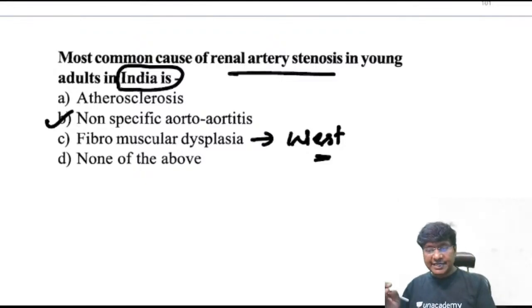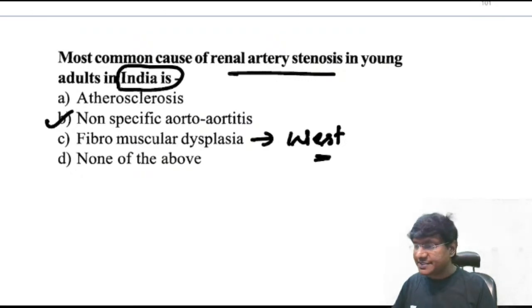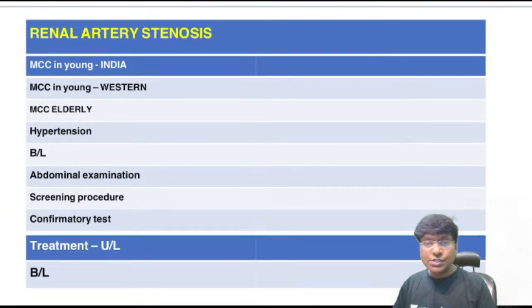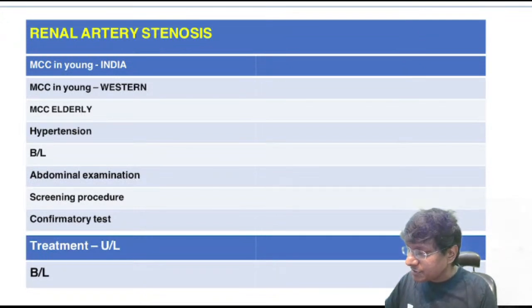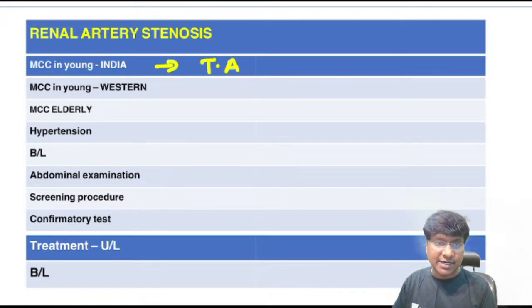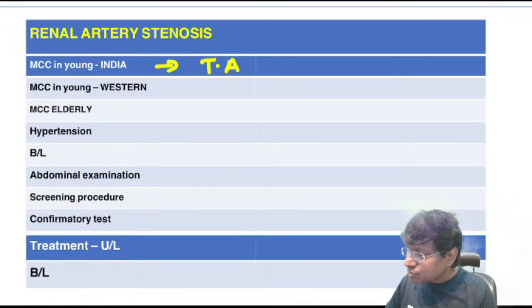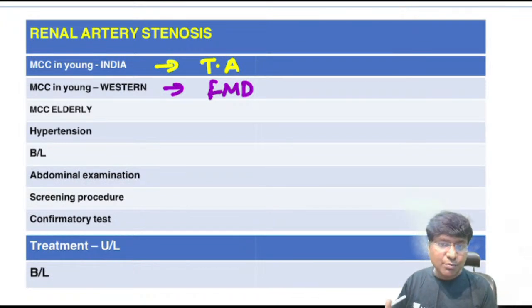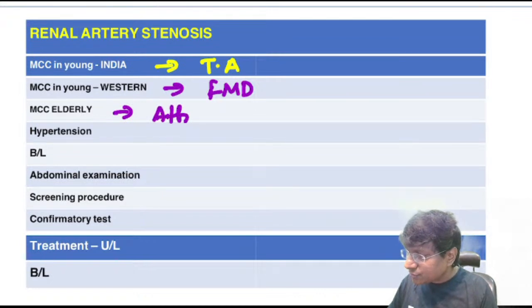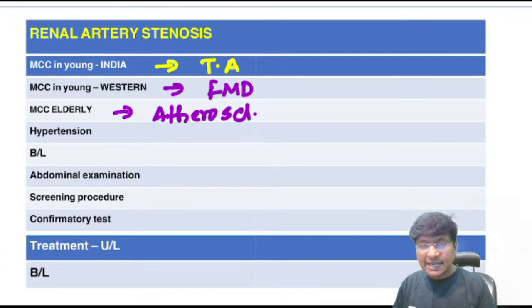Now let us discuss in detail about renal artery stenosis quickly in just 5 minutes. What is the most common cause of renal artery stenosis in young individuals in India? That is non-specific aortoarteritis, that is Takayasu arteritis. Whereas in the West, the most common cause will be fibromuscular dysplasia. Then what is the most common cause in elderly individuals? It is atherosclerosis.